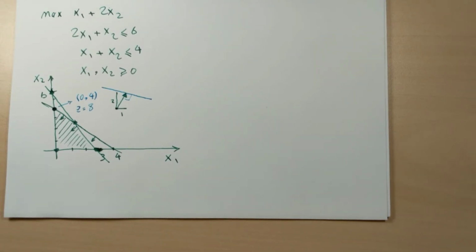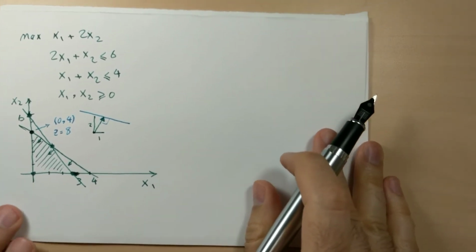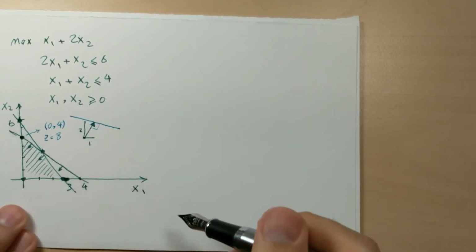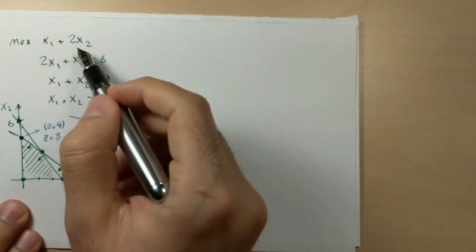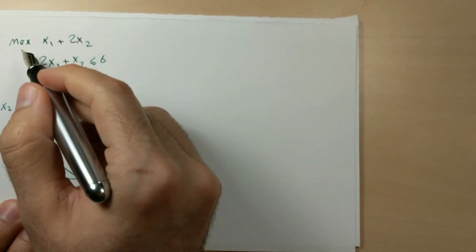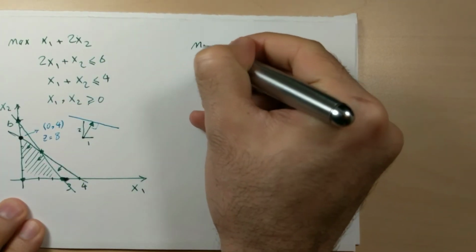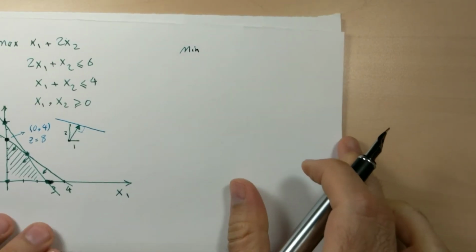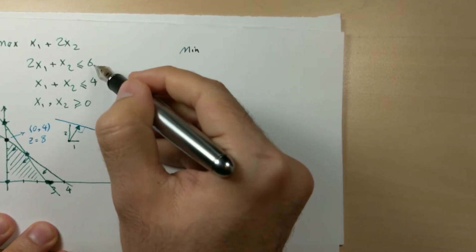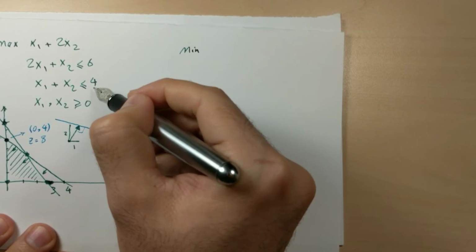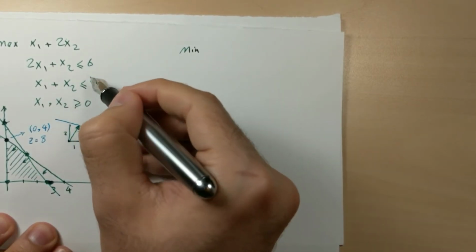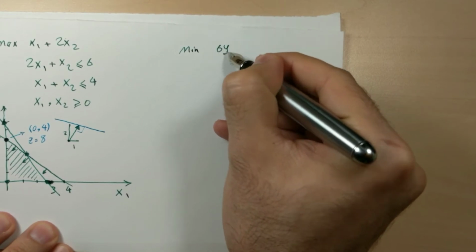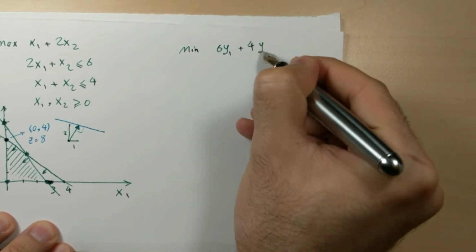Let's check its dual. For drawing the graph and solving the dual, we need to formulate the dual problem from this one. It's maximization, so the dual will be a minimization problem. The right hand side coefficients are 6 and 4. So the objective function coefficients in the dual are 6 and 4: 6y1 plus 4y2.